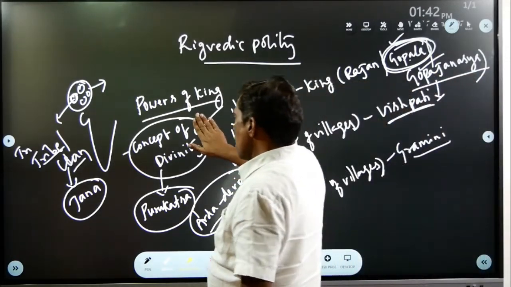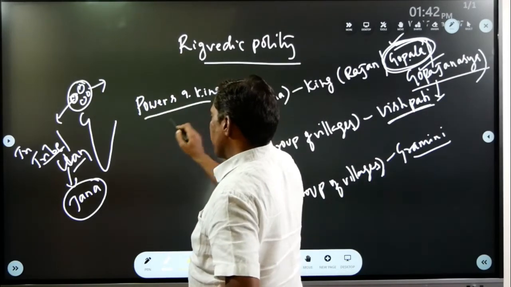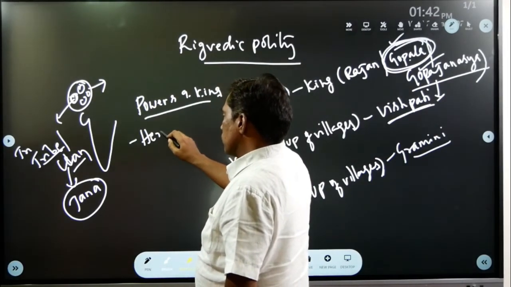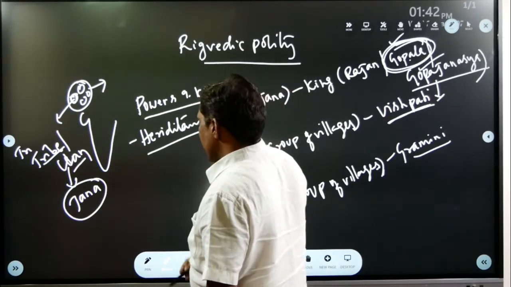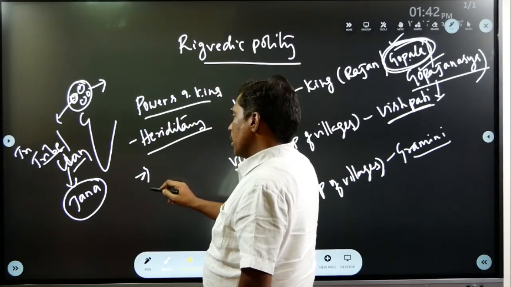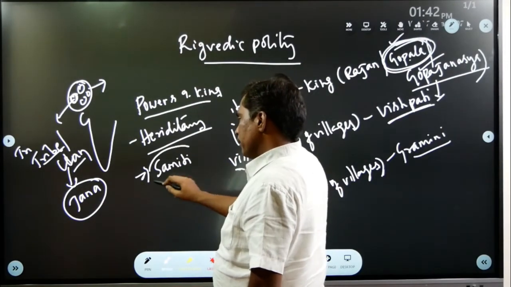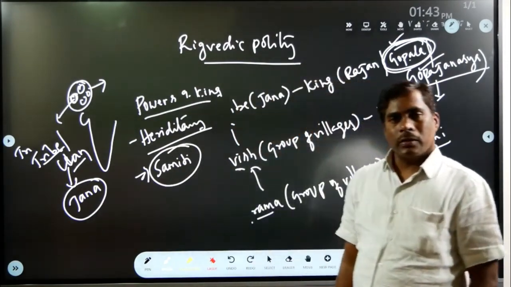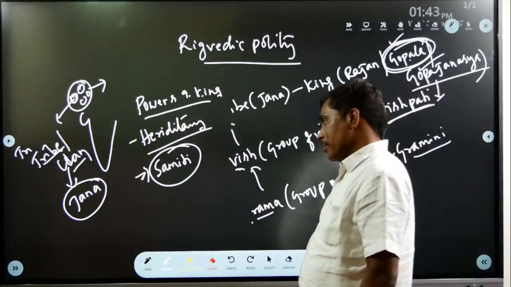In the Rigvedic period, kingship was hereditary. Even though kingship was hereditary, the king was elected by an organization called Samiti. He was appointed by a political organization called Samiti.